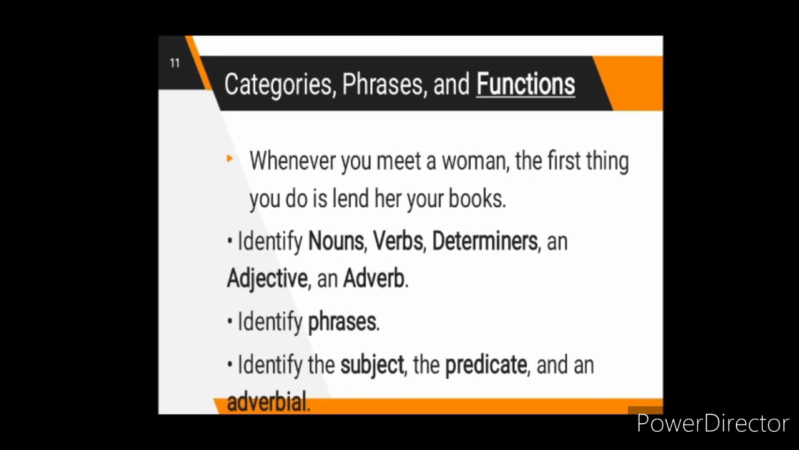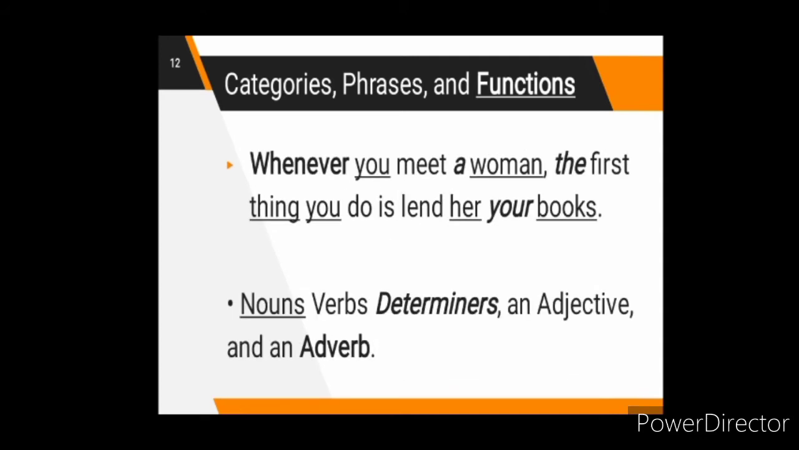Before we proceed, let us first analyze the sentence and identify the nouns, verbs, determiners, the adjective, the adverb, the phrases, the subject, the predicate, and the adverbial. Whenever you meet a woman, the first thing you do is lend her your books. In the sentence, whenever you meet a woman, the first thing you do is lend her your books, the nouns in the sentence are the words you, woman, thing, you, her, and books.